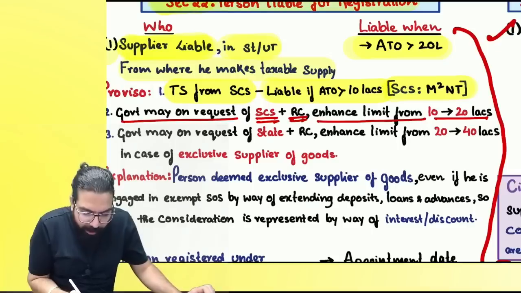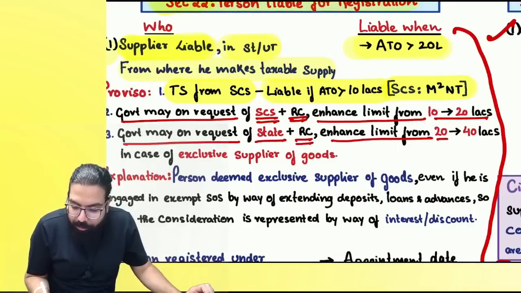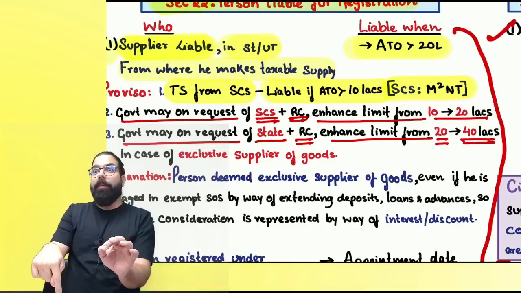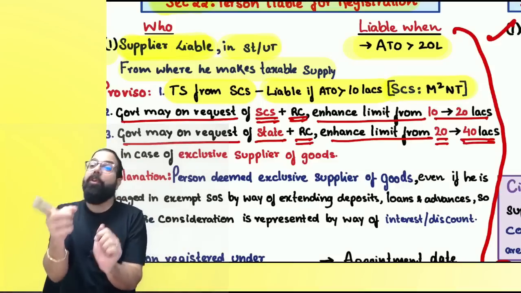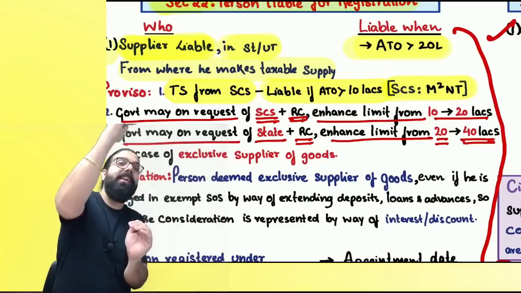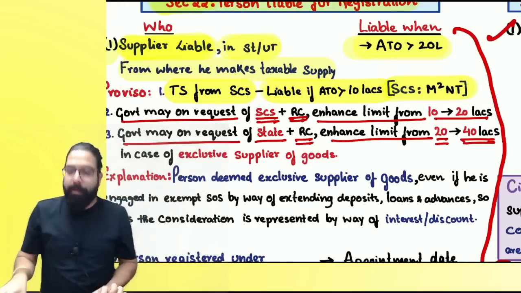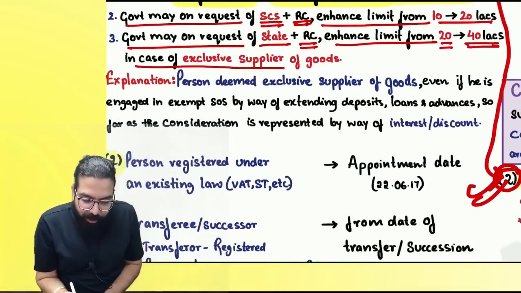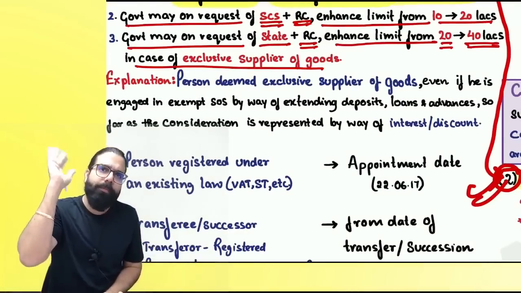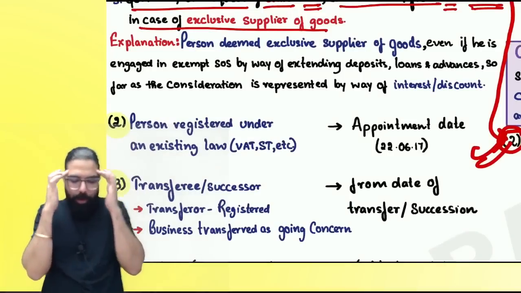The next one over here is: government may, on the request of a state plus recommendation of the council, enhance the limit from 20 to 40. See, government did not use this power because this power was not there earlier, and government used the power under section 22. Government told, I can't increase, but I can exempt people up to 40 lakhs. Did you guys get my point? The next one over here is, in case of supplier of goods, government can increase the limit from 20 to 40. Now this point over here, listen to me very carefully, everyone.